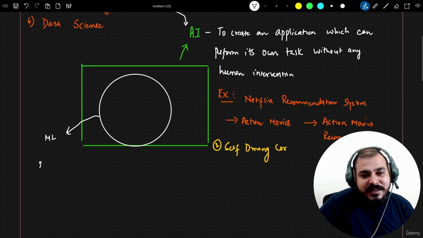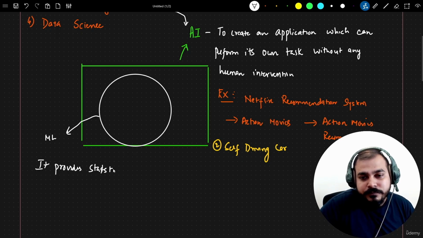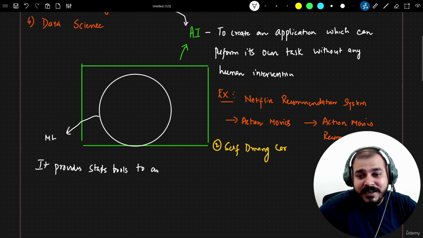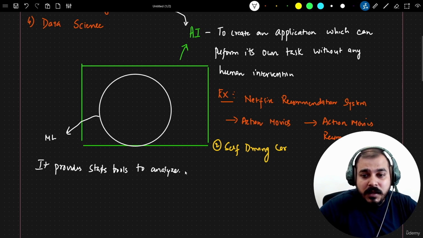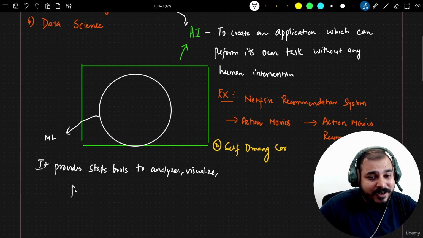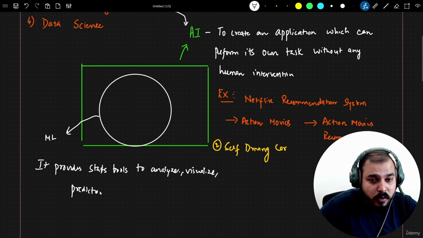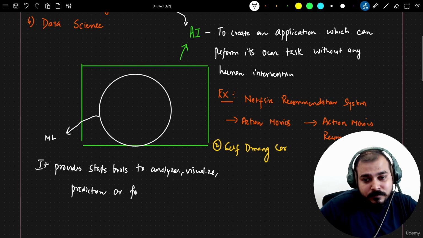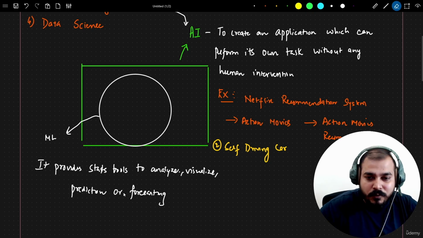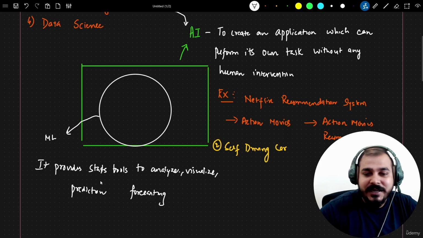So this specific thing is machine learning. Now, what is machine learning? It provides stats tools to analyze the data, visualize it, and do some kind of prediction or forecasting. Forecasting can also be one type of functionality within this.